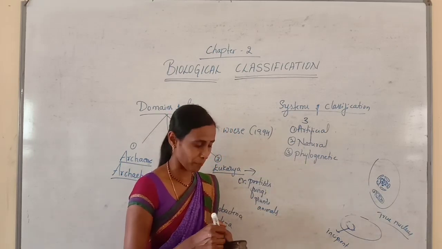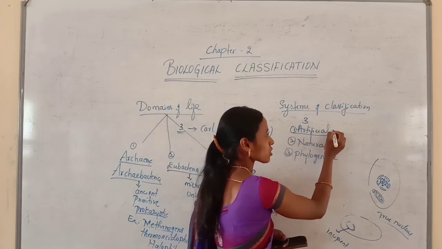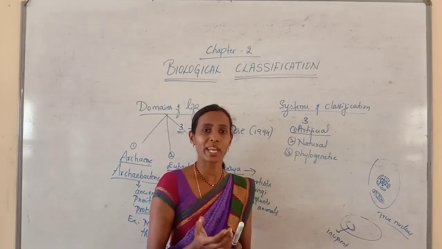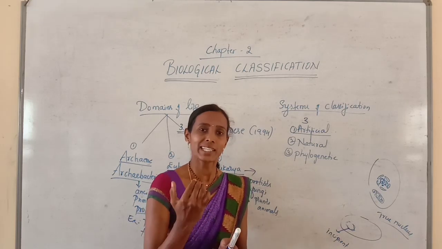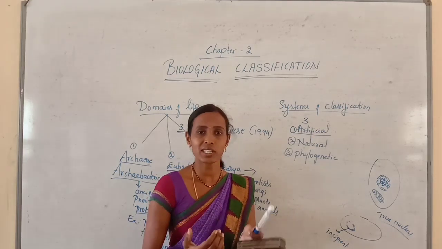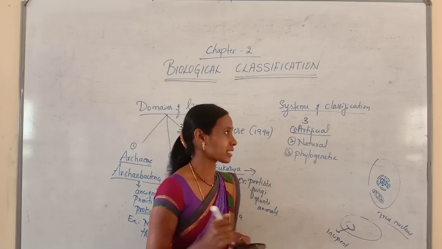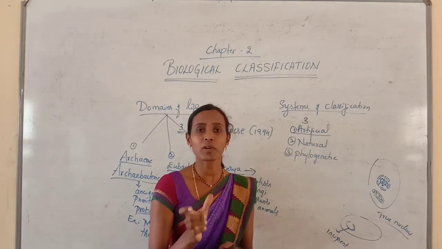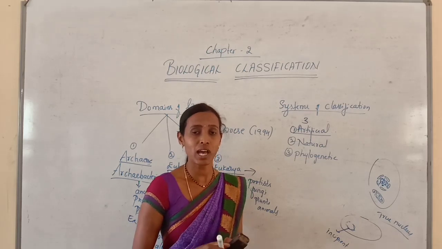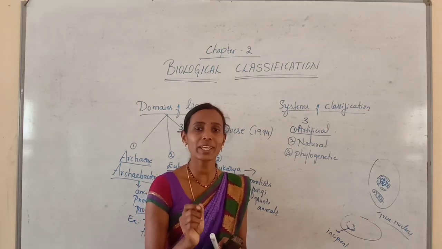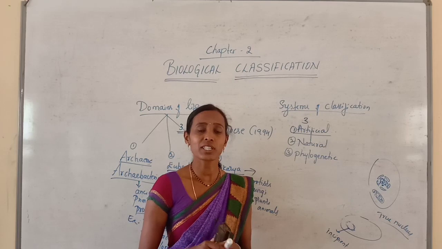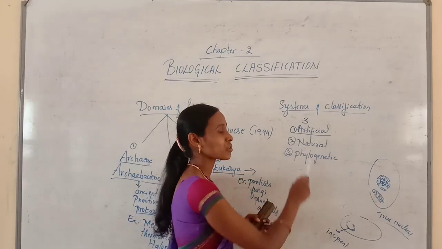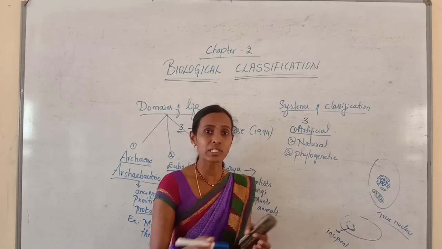So what is this artificial system of classification? I told you, while classifying we consider the similarities and dissimilarities, and certain characteristics. In this artificial system of classification, the system is mainly based on one or a few characters. Which characters?